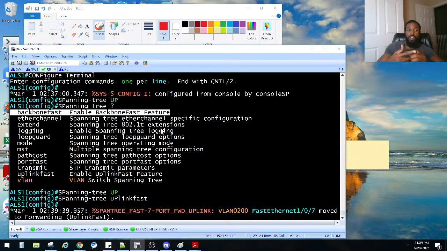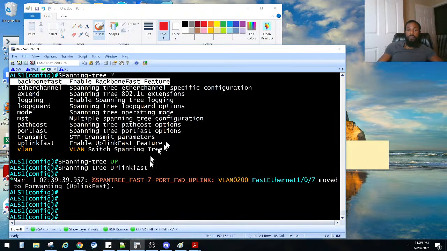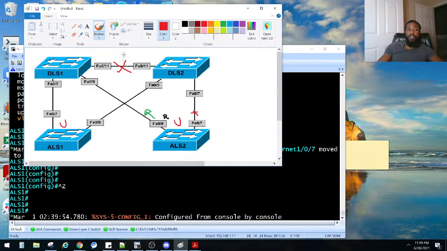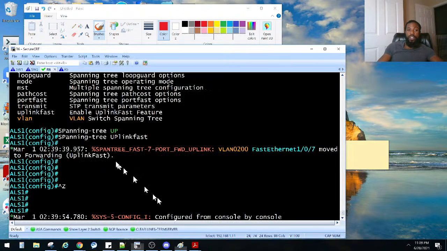Here we go. Spanning tree. Now we got these ports forwarding now. See that? Removed, forwarding, uplinks, uplink fast. So we had an indirect link failure there. And then what happened on ALS1?